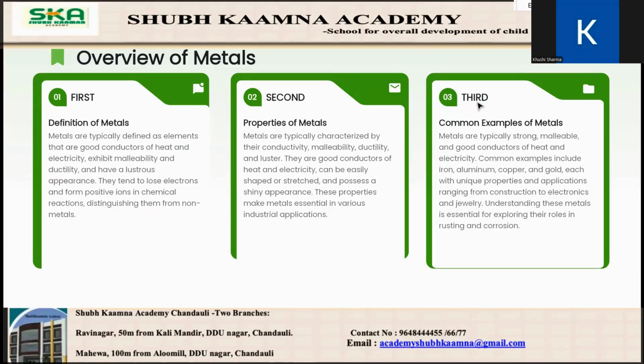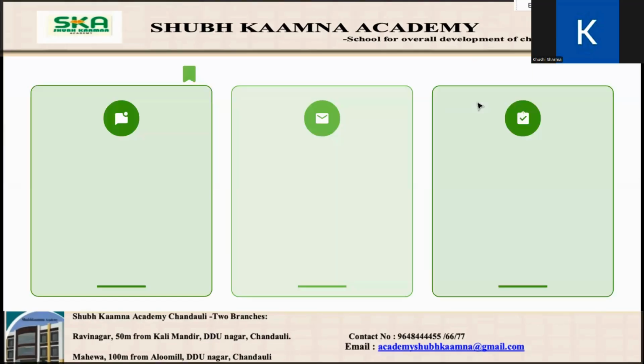Metals are typically defined as elements that are good conductors of heat and electricity, that exhibit malleability and ductility, and have a lustrous appearance. They tend to lose electrons and form positive ions. Metals are typically characterized by their conductivity, ductility, and luster. They are good conductors of heat and electricity and can be easily shaped and stretched.